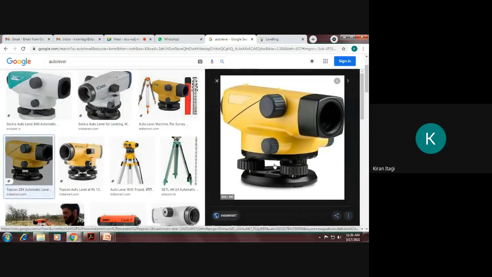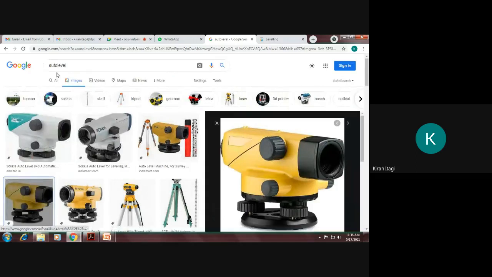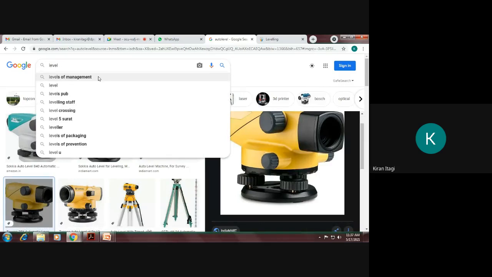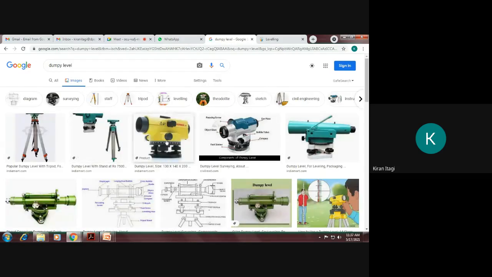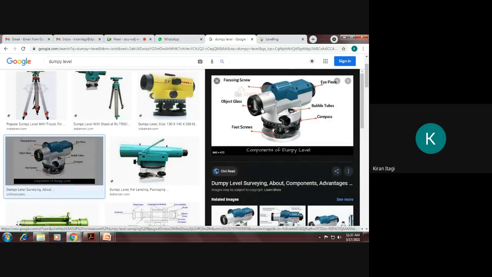This is your auto level. I will share some videos also. Sorry, the first one was our dumpy level, right? Okay, this is a dumpy level. Here you can see the eyepiece. So you will see through this point.